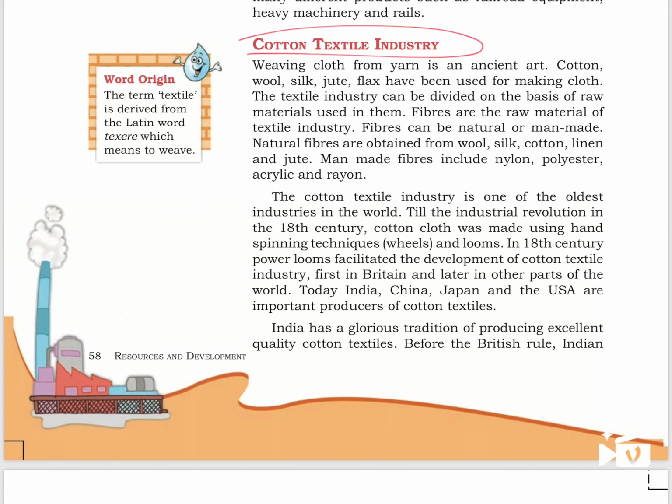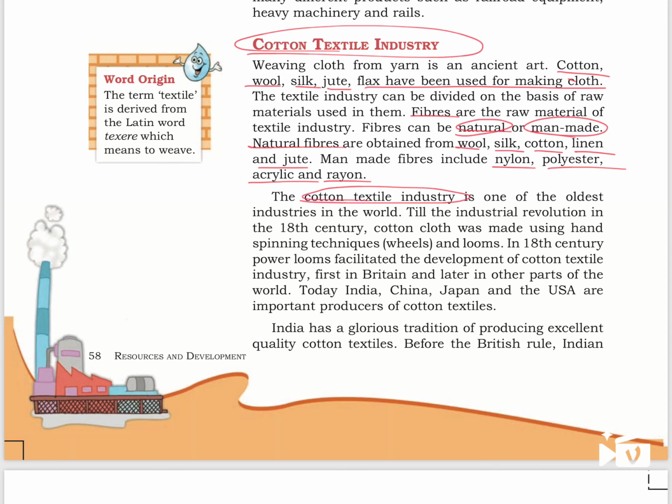Next we have cotton textile industry. Cotton, wool, silk, jute, flax have been used for making cloth. Textile industry can be divided based on the raw materials used in them. Fibers are the raw materials for the textile industry. Fibers can be natural or man-made. So natural fibers are obtained from wool, silk, cotton, linen and jute. Man-made are nylon, polyester, acrylic and rayon.